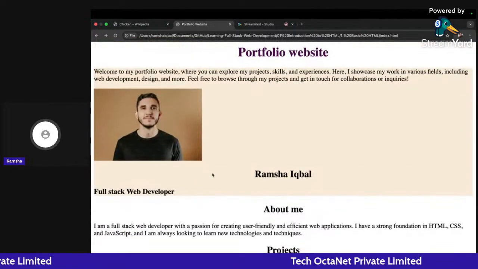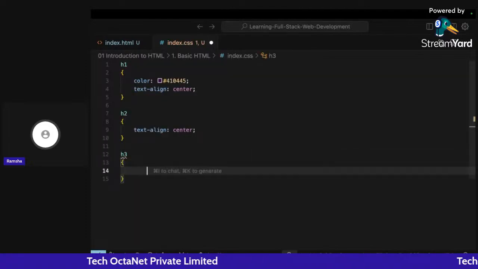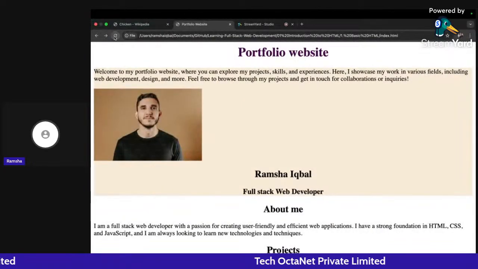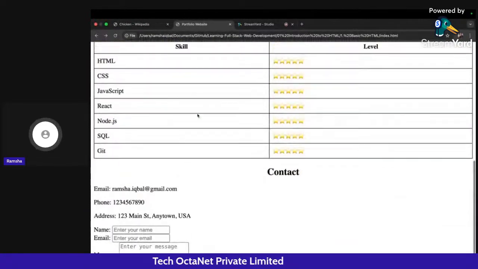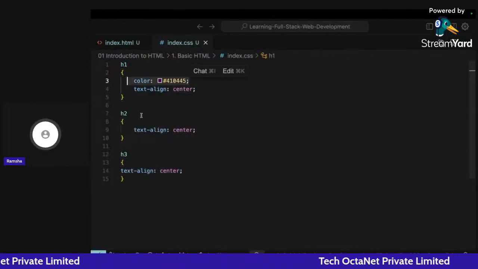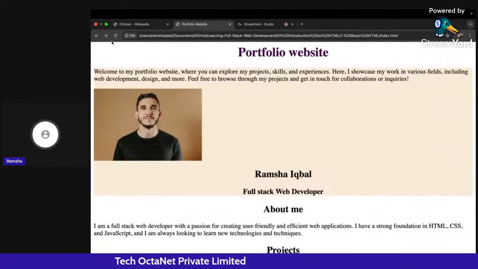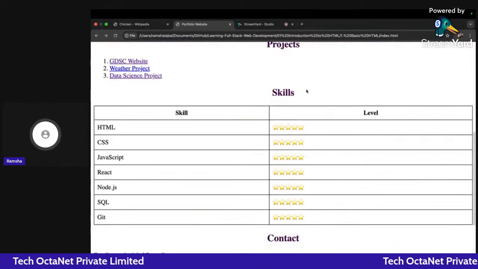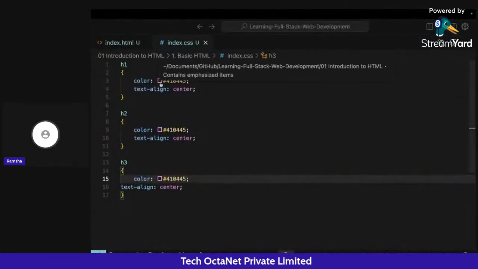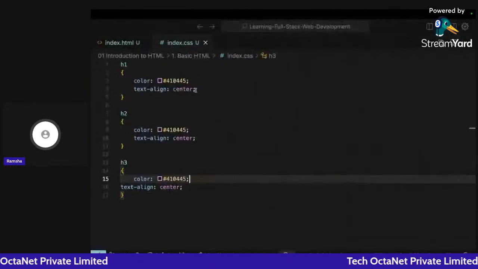So I am liking it a bit more. I can also do this for all the H3 headings, and I will add it to the center. Now, if I go back and click on refresh, you can see all of my headings are now at the center. What I want more is for all of their color to be similar to what the H1 color is. So I will paste everything and refresh this. You can see now all the colors of the headings are the same color as the main heading color. Or what we can do is reduce this color size, or let's do this later on.